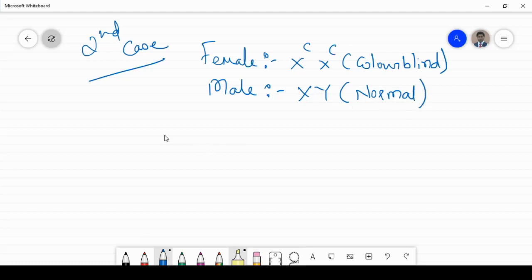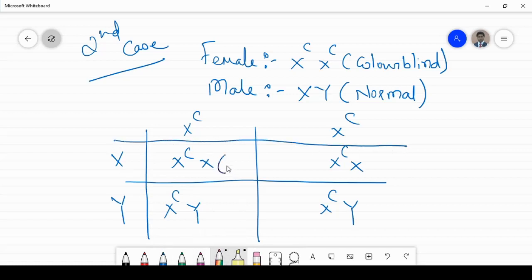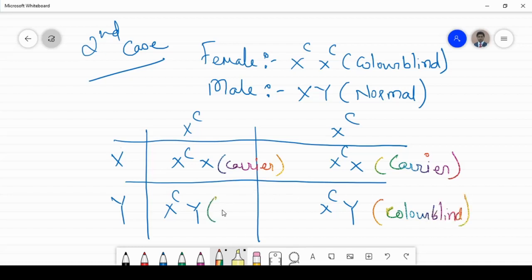Now let us draw the Punnett square: X^C, X^C and X, Y. The offspring are X^C X, X^C X, X^C Y and X^C Y. So if a mother is color blind, what will be the case, children? The girls will be carriers, and the boys will be color blind.